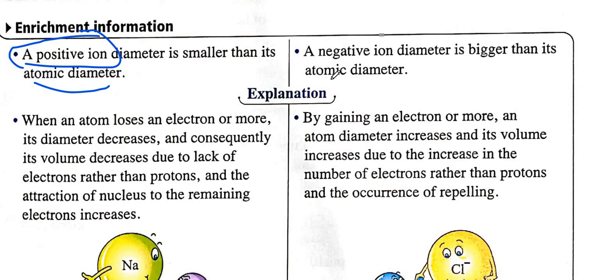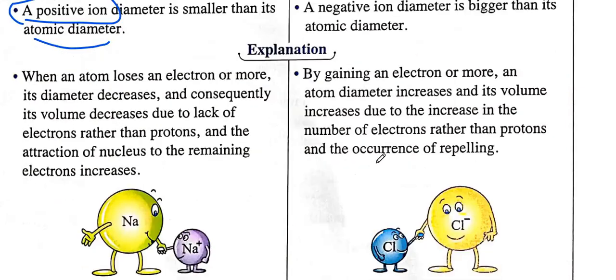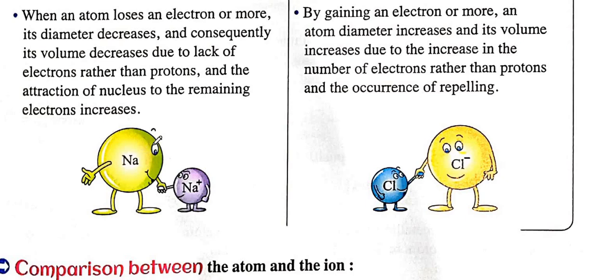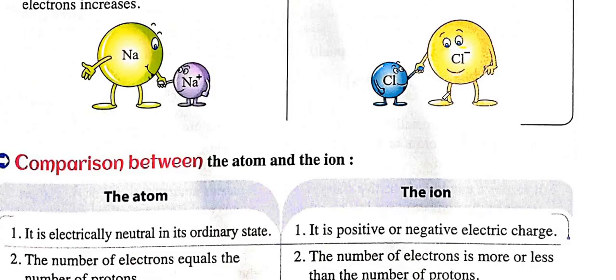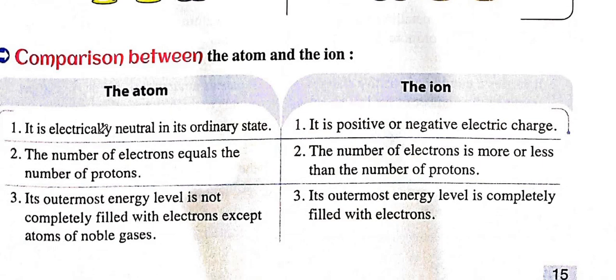But here it's gaining, so it becomes bigger than the atomic diameter. So Na becomes a smaller diameter, and for chlorine, it becomes bigger. The atom is electrically neutral, but the ion can be positive or negative. In the atom, the number of electrons equals the number of protons. In the ion, the number of electrons can be more than or less than the number of protons.